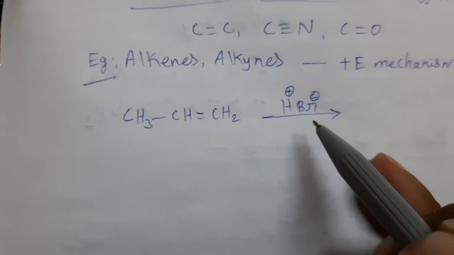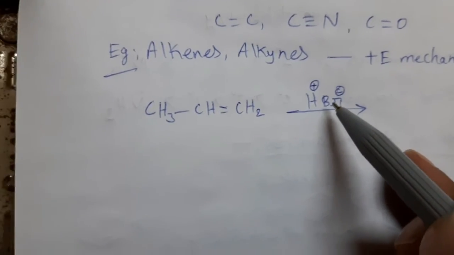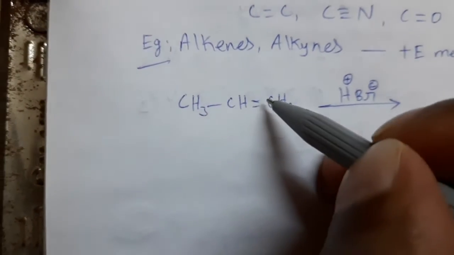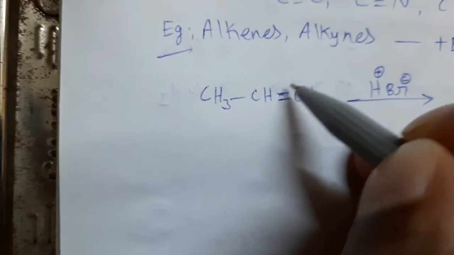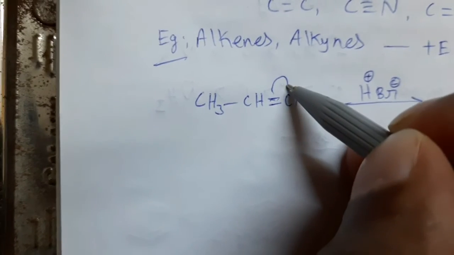So here HBr is an attacking reagent. When HBr approaches this alkene, then these pi electrons are shifted to this atom.